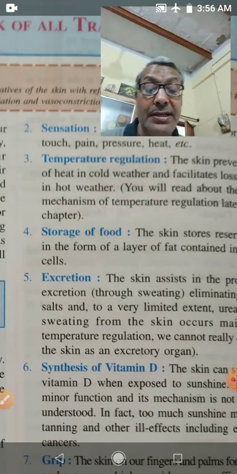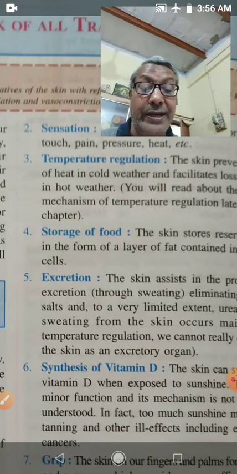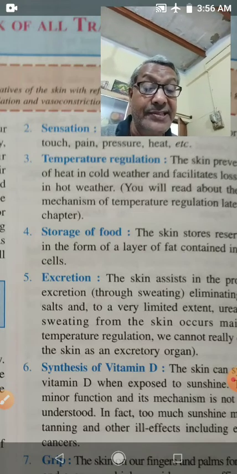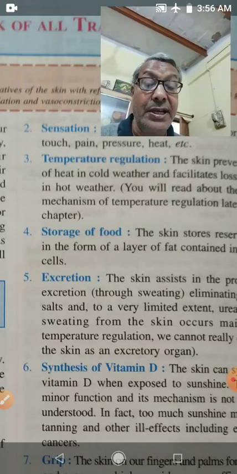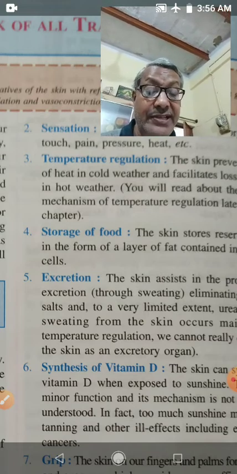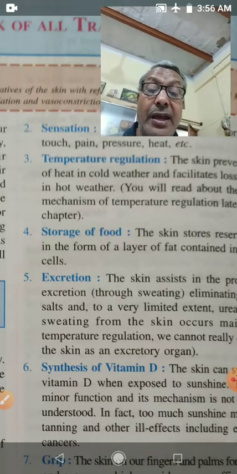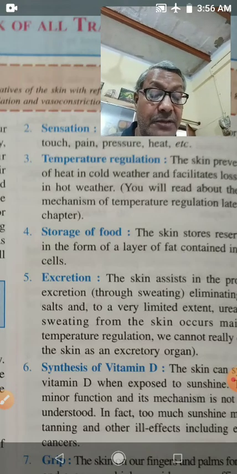So these are the functions of the skin. First function is protection, second is sensation, third temperature regulation, fourth storage of food, fifth excretion, sixth synthesis of vitamin D, and seventh is it provides efficient grip.